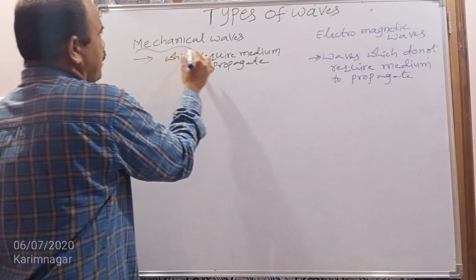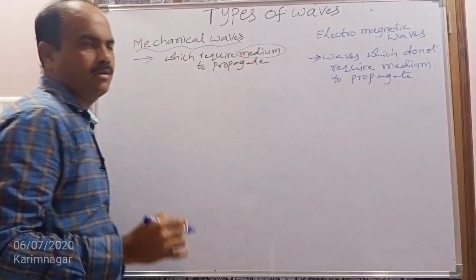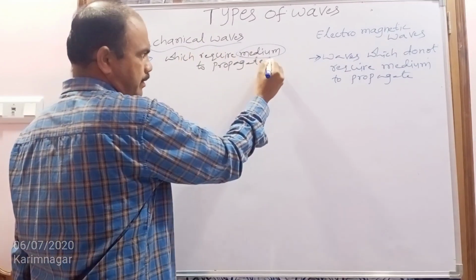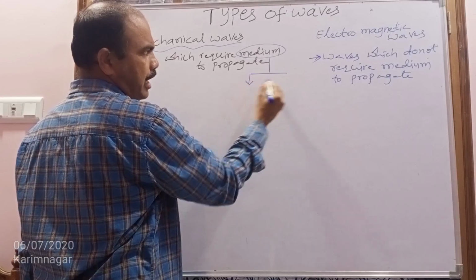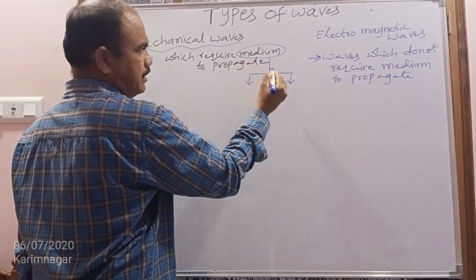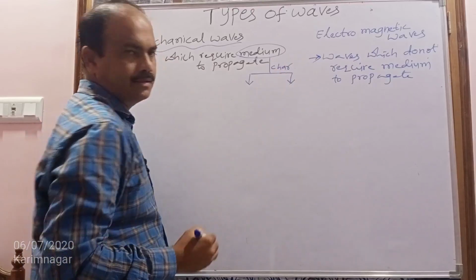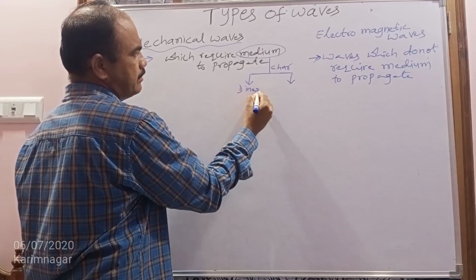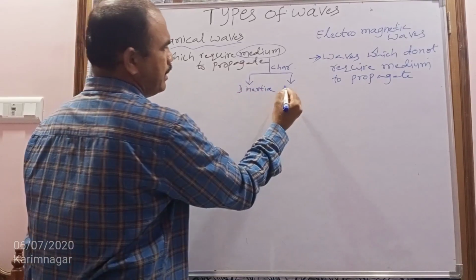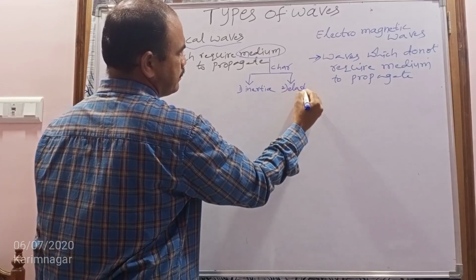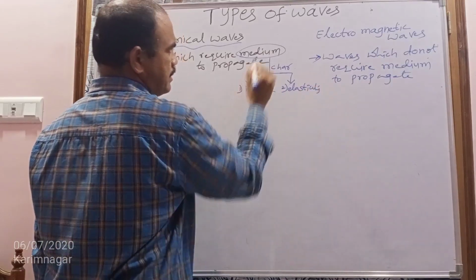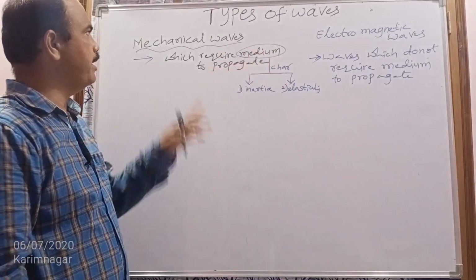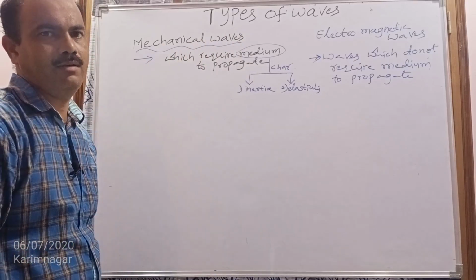So in the case of the mechanical wave, a medium is required. The medium through which the mechanical waves propagate must have two characteristics. What are the characteristics? The first one is inertia and the second one is elasticity. When the medium has these two characteristics, only then can mechanical waves travel through this medium.